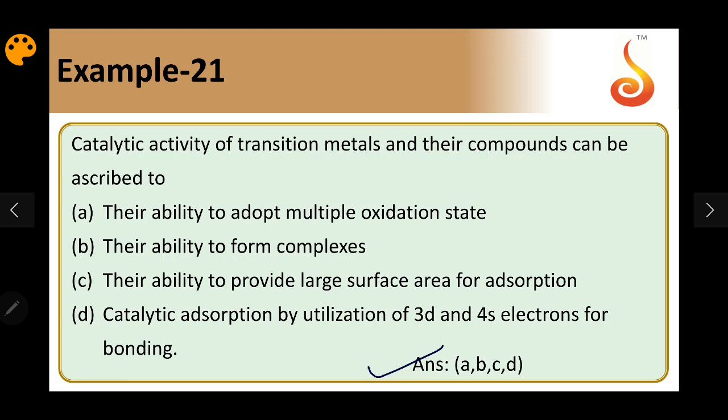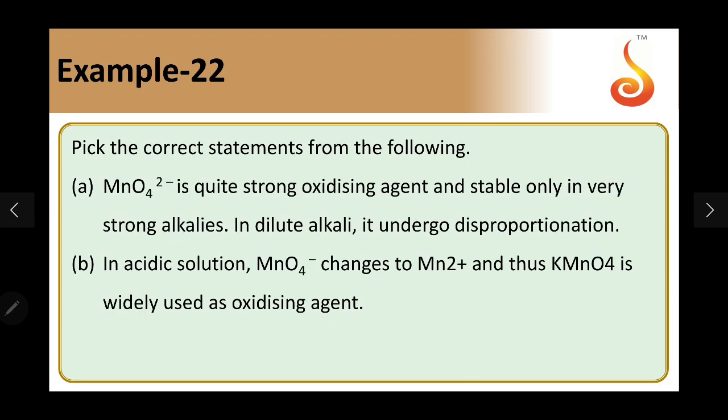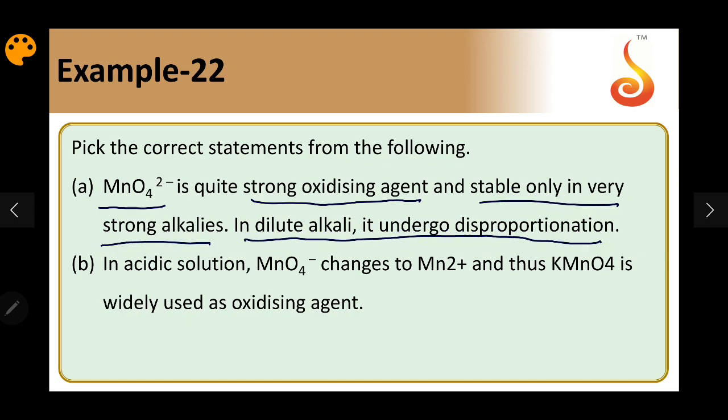Question number 22. Pick out the correct statement from the following. MnO4 2- is quite a strong oxidizing agent and stable only in very strong alkali. In dilute alkali, it can undergo disproportionation to give Mn2 plus and MnO4 minus. So it is plus 6, it can go to plus 7, it can go to even plus 2. So this is a correct statement.